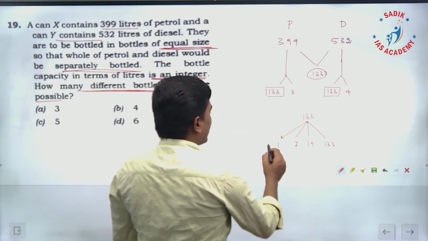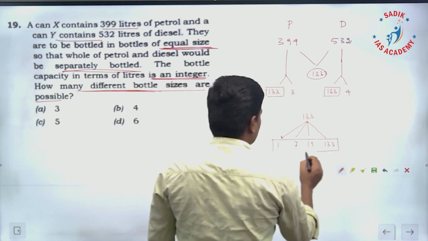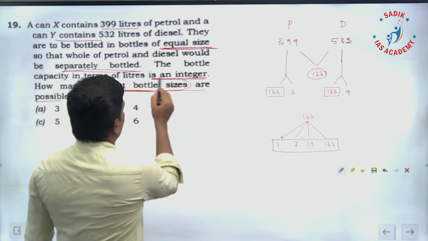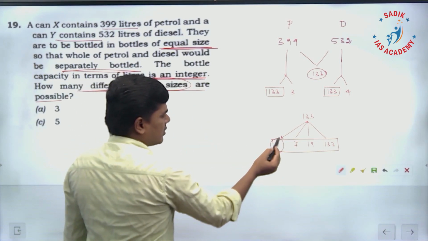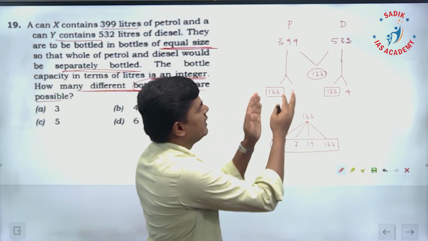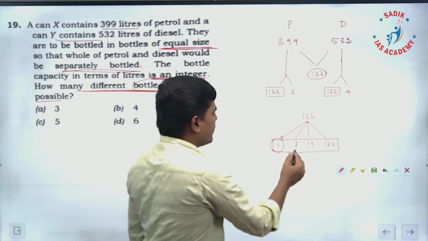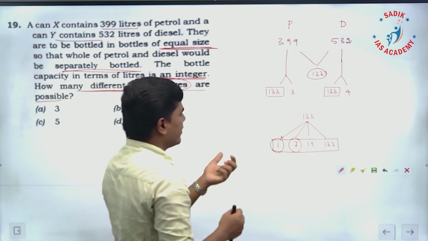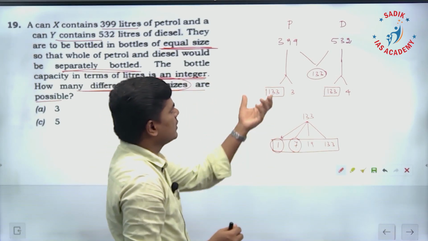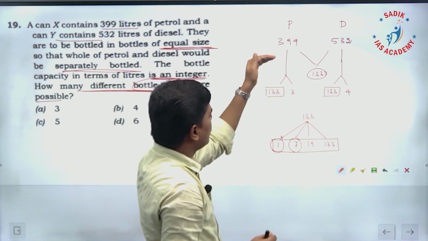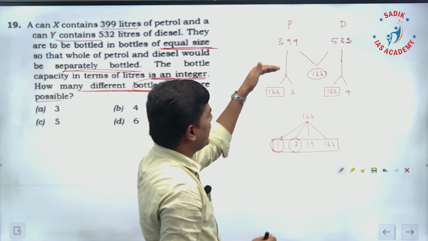So you can have bottle size 1 liter capacity bottles. You can have petrol, diesel bottled separately, and similarly 7 liter capacity bottles. If we take 7 liter capacity bottles, we can separately have 19 bottles.